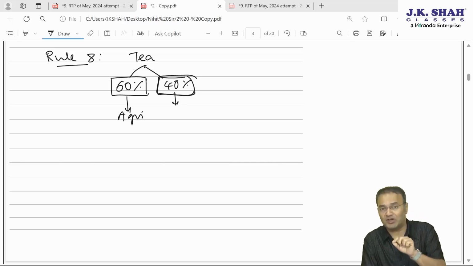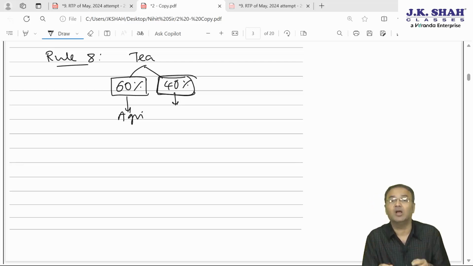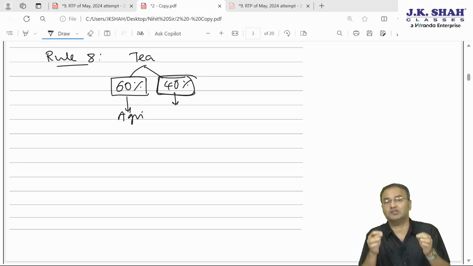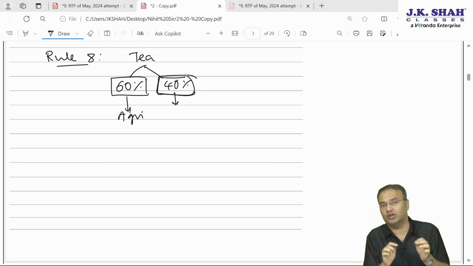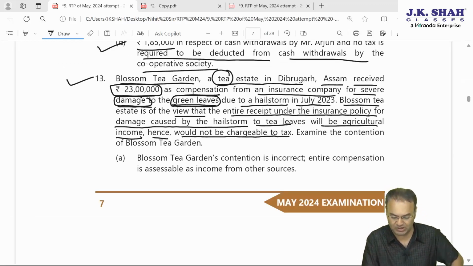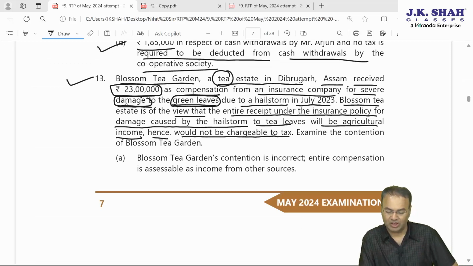If it is only manufacturing business, then entire income will be business income, entirely will be chargeable to tax, nothing will be exempt. If and only if the assessee is engaged into both the businesses combined together, which is called composite business, then only we apply 60-40 percentage. So what is the question? So they have received 23 lakh rupees for the loss of green leaves.